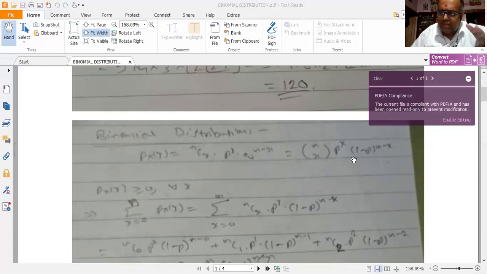So there, the probability of success varies according to the condition, right? For example, getting a head when I am tossing a die, it can correspond to success.